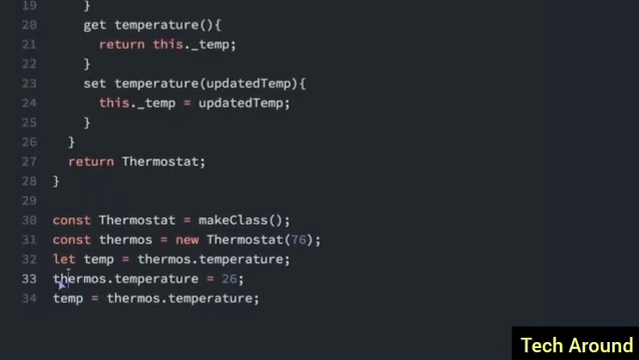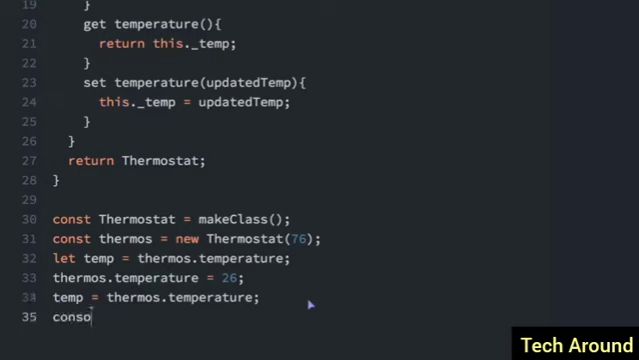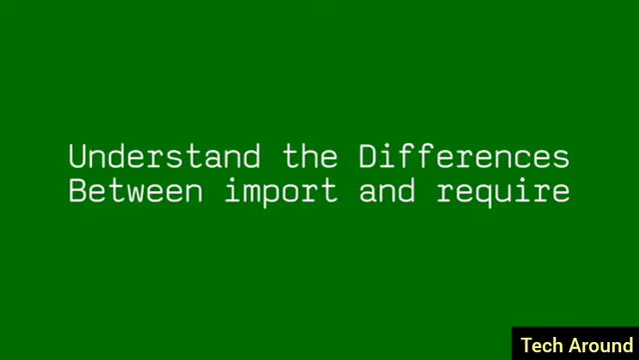And then we can use the setter here, thermos.temperature equals 26, and then it sets it with the updated temperature. And now we can say temp equals thermos.temperature. And if we do a console.log here with the temp, it should have the new temperature. If I load that, 26.